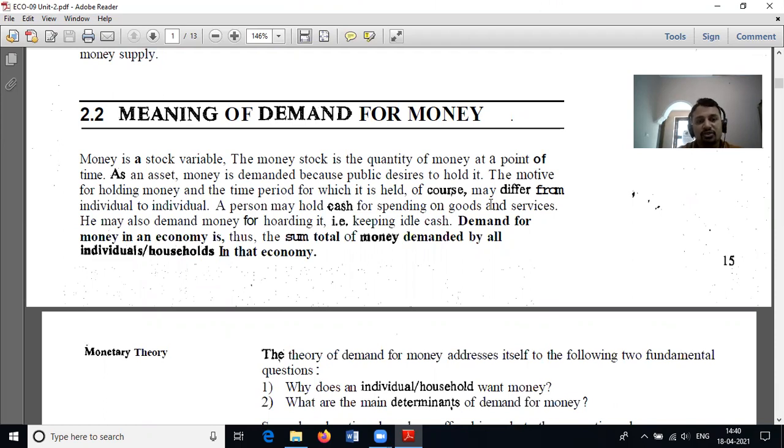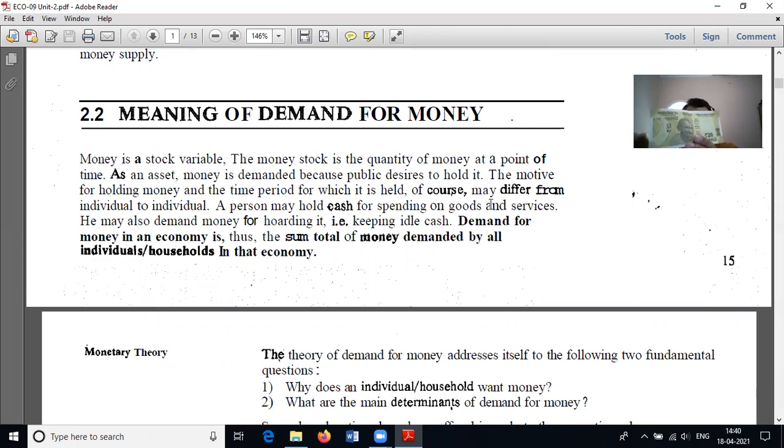Actually, money is a stock variable. The money stock is the quantity of money at a point of time. Now, at this time I have 30 rupees, 20 rupees of currency notes and a 10 rupee coin. It is a stock variable. The money accumulating in my hand may increase or decrease.